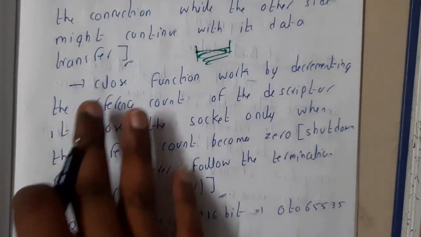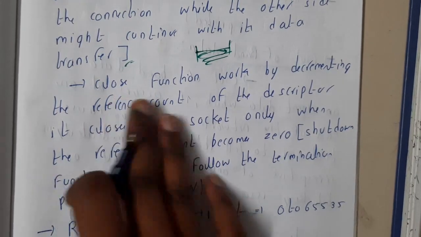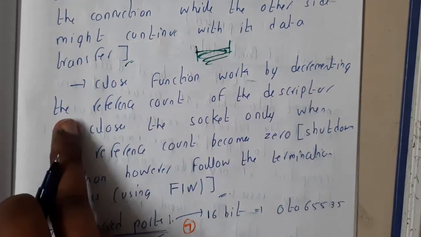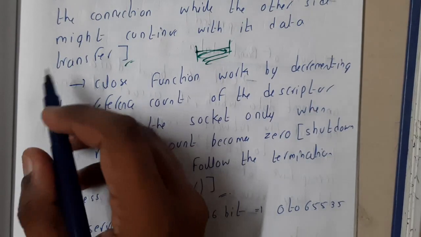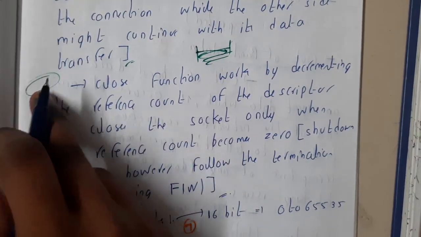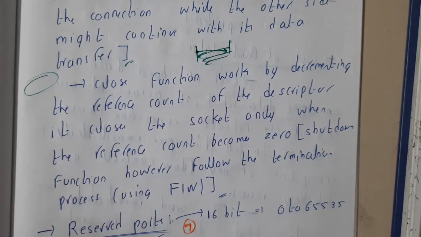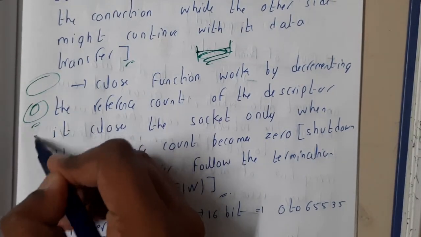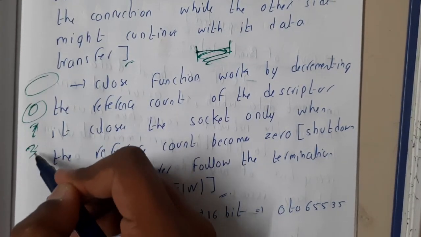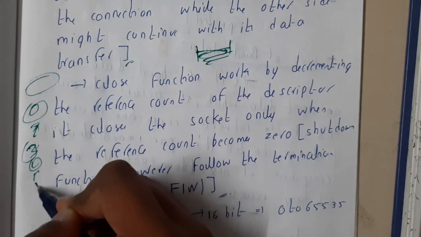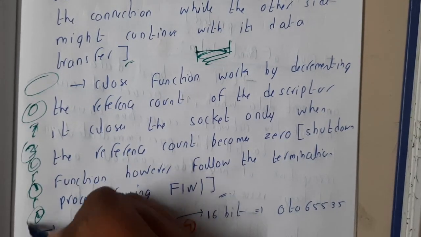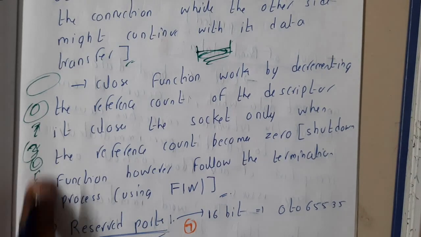Similarly, one more disadvantage of close is that the close function works by determining the reference count. Assume that there is a count, which decrements whenever you try to close it. At an exact value of 0 only it will close. If it was previously 3 and now it became 2, it will not close. If it became 1, it will not close. If it became 0, then it will close. This is a drawback, right?